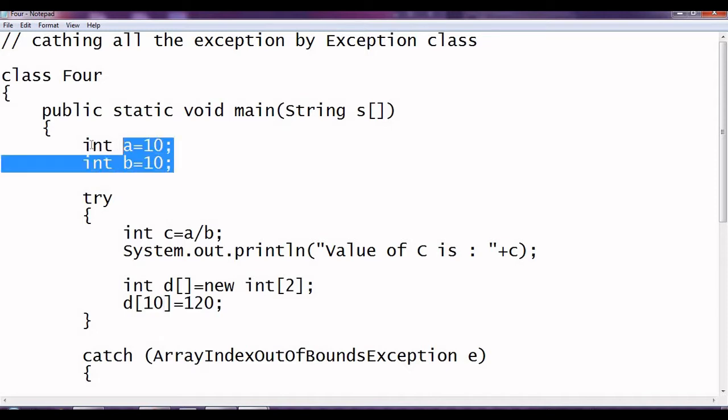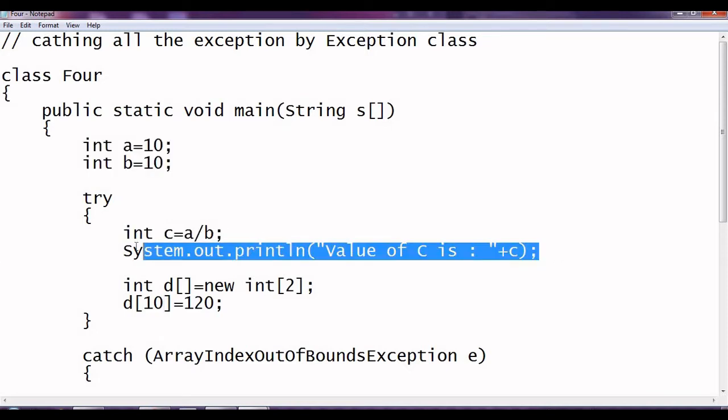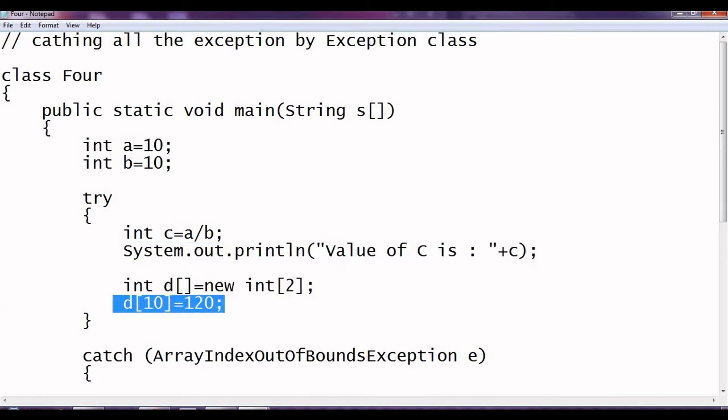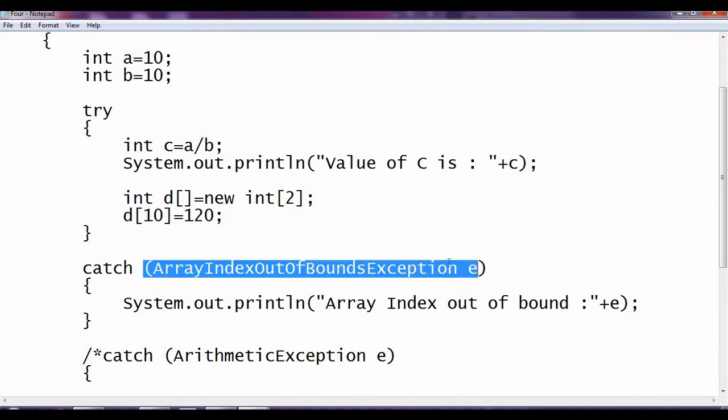Now assume that we have a second error like here. So we do not have any error, so the value of C will be printed. We'll go for this, and then we have an error, and this error is an array index out of bound. Okay. In the previous case, it was an arithmetic error. So suppose it's matching over here, then it will go like here.